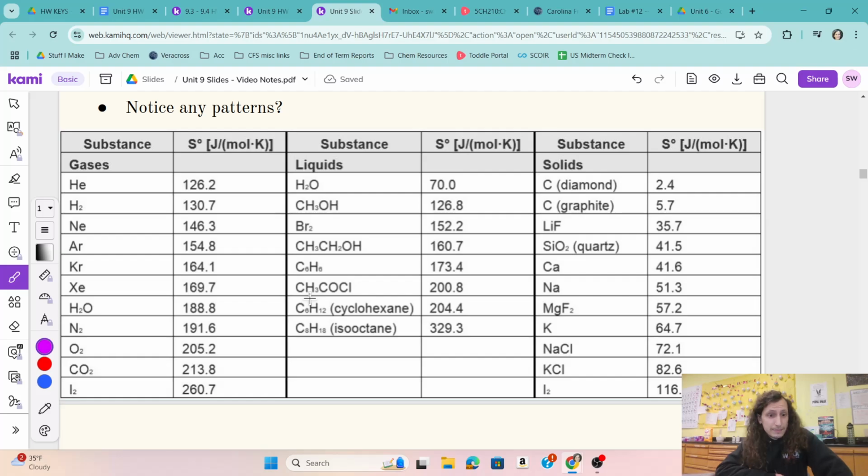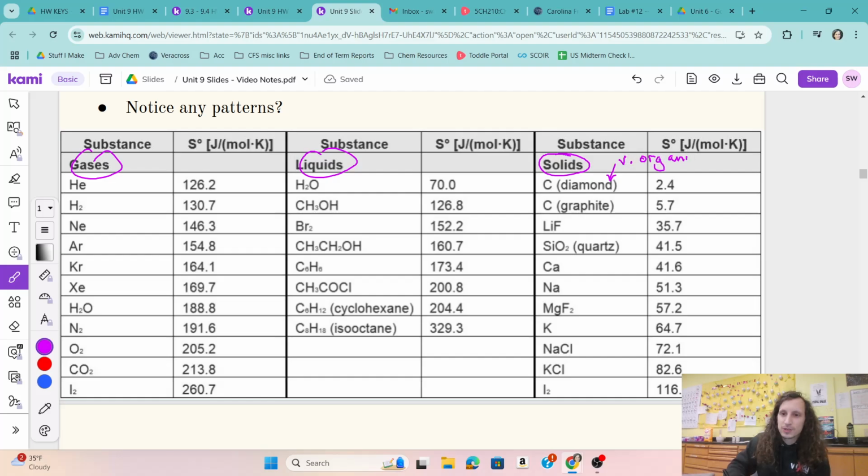Hopefully one you see is that my gases, very high entropy. My liquids, sort of in the same range, but my solids definitely much lower in entropy than something like helium. We also see things like diamond, which is a very organized chemical.